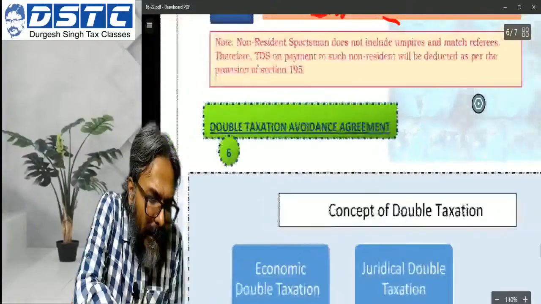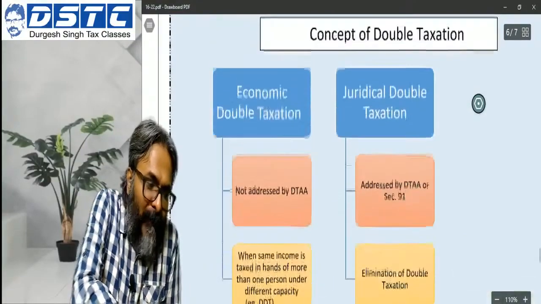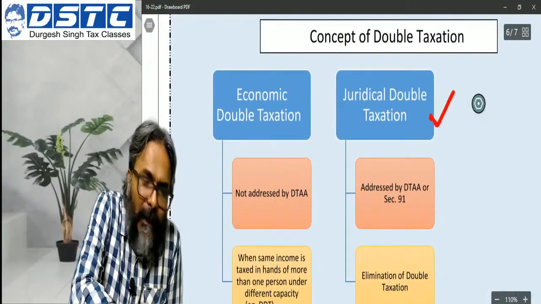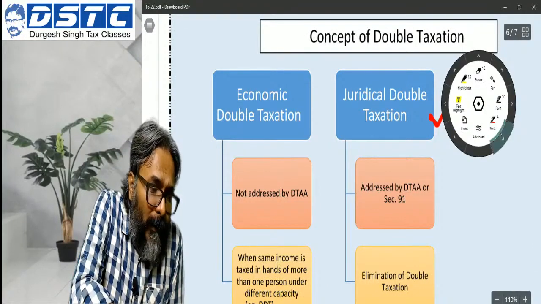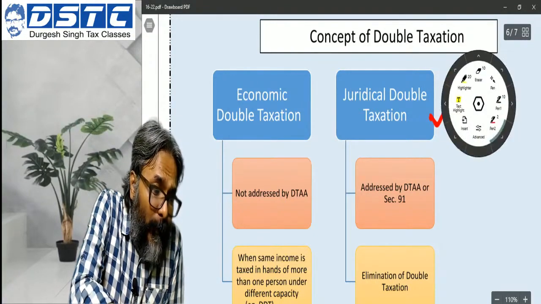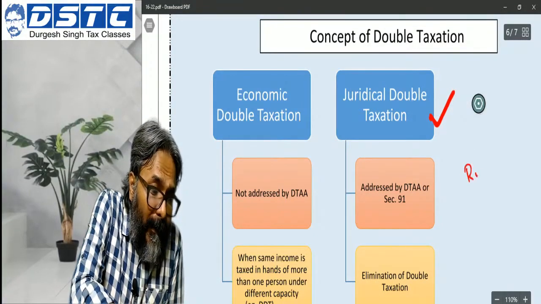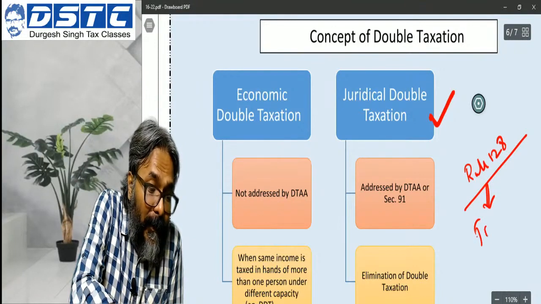However students, the manner in which the relief in respect of jurisdictional double taxation is provided under the act is made through rule number 128. And rule number 128 talks about what? The relief is through the foreign tax credit method.